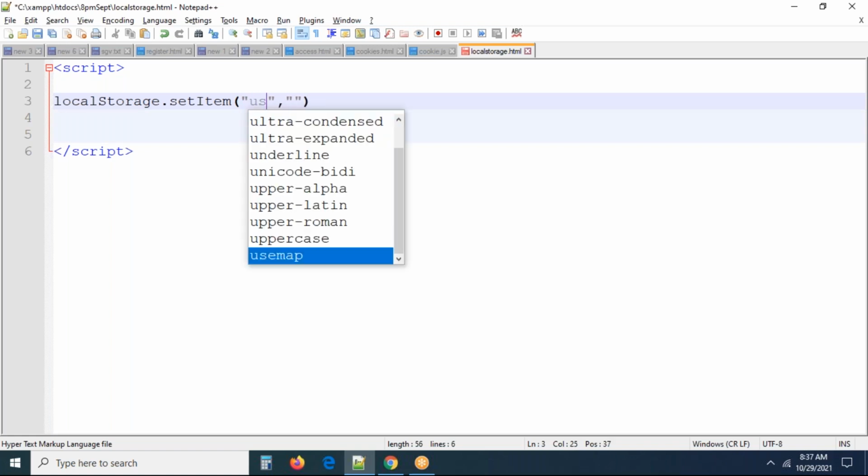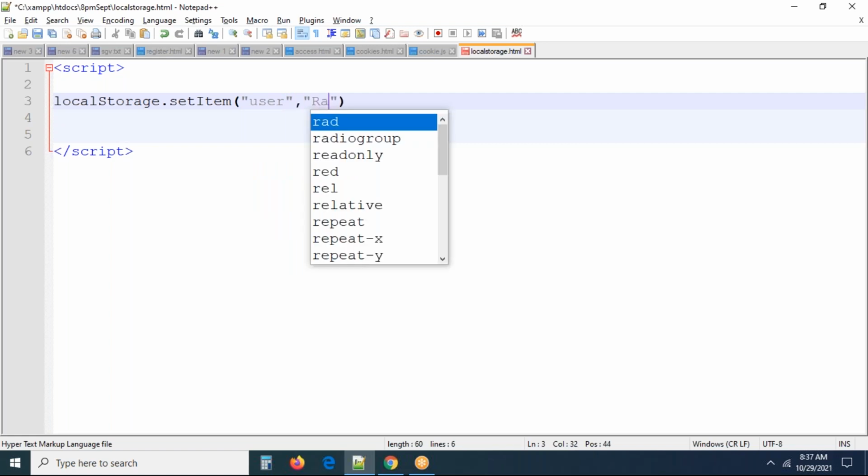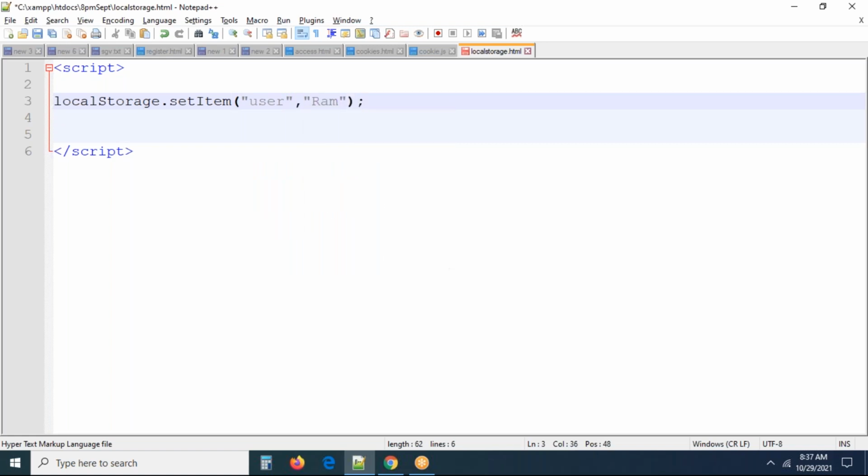Now I'm taking this as a user, and I'm taking the name as something. So what is going to happen if we execute this? The localStorage item is created. Once localStorage is created, you can access it anywhere from your application, like a cookie. So you are creating a cookie in one file, right?